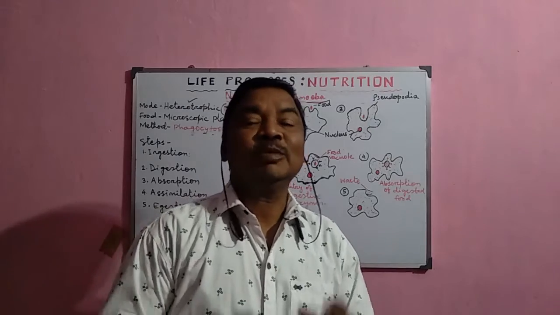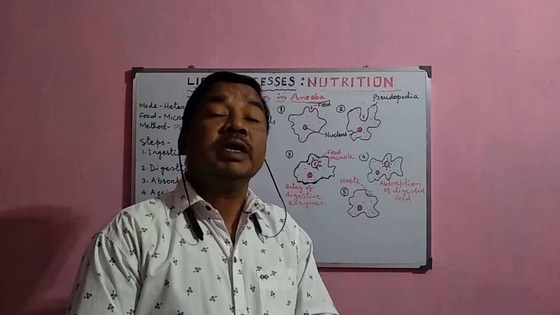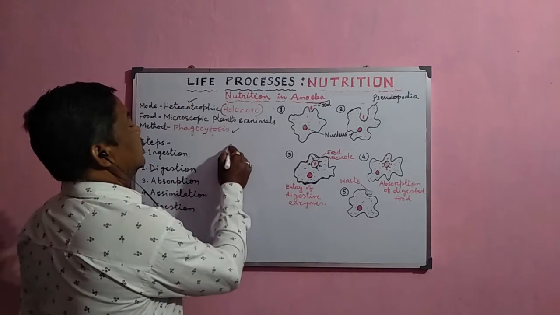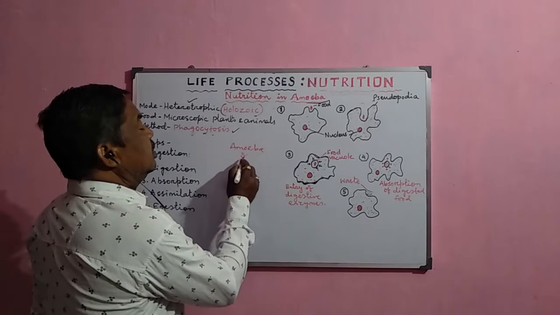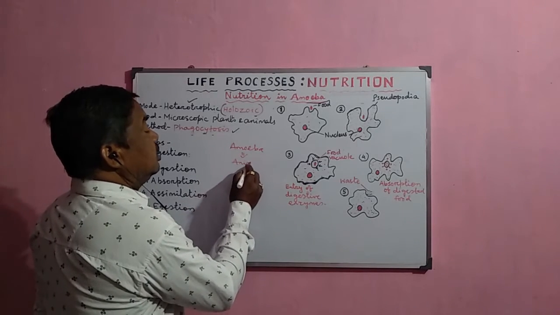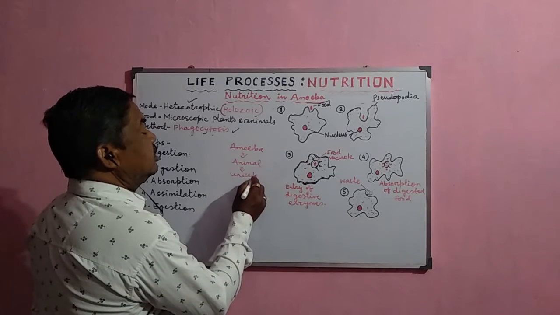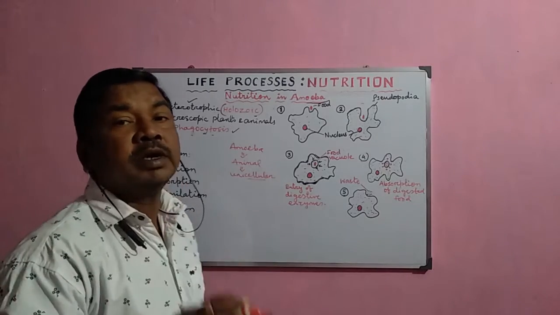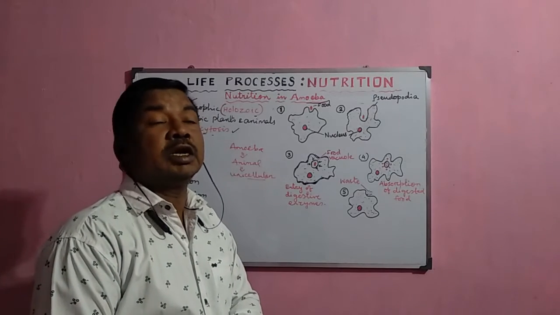Good morning, students. In this video, I shall discuss the nutrition in amoeba. Then what is amoeba? Amoeba is the simplest animal you can say. It is an animal, but it is a unicellular animal. And these unicellular animals are the simplest form of animals, which are normally grouped in the Protista kingdom.